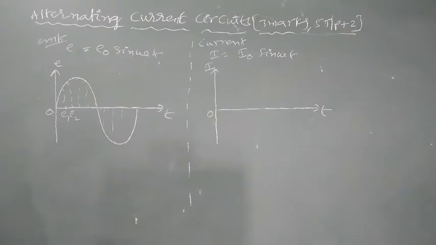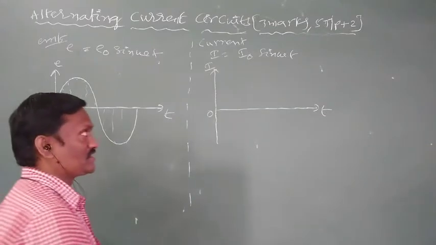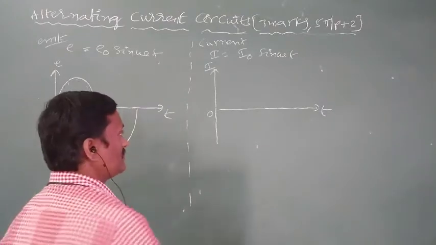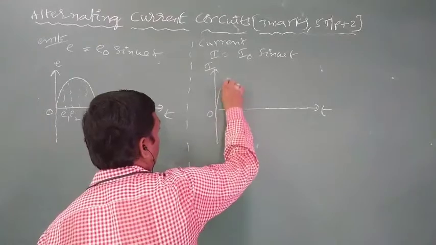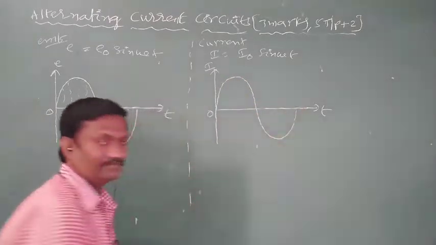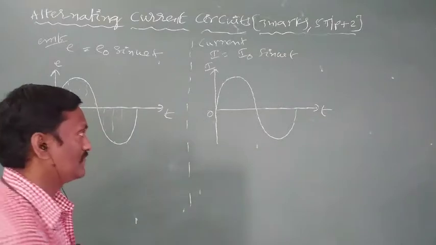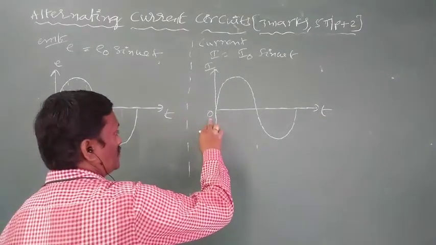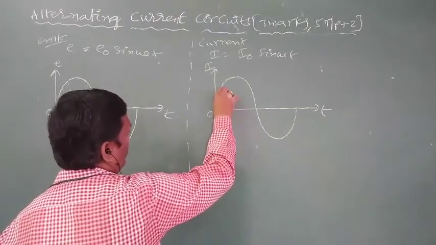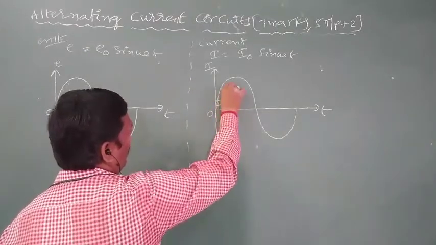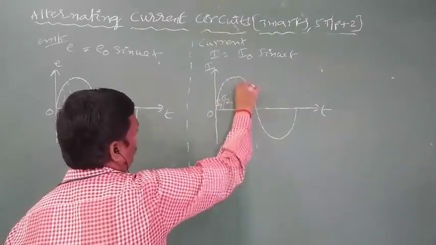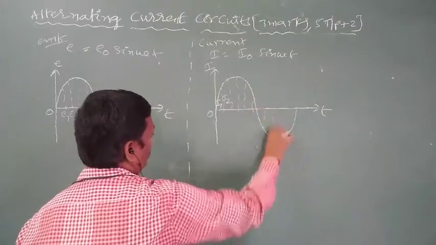So like that, what about alternating current? Alternating current is also sinusoidal in nature. It is also a sine curve. First half of the current is positive, next half of the current is negative. At starting time, instantaneous current is 0. At t1 seconds, current is I1. At t2 seconds, current is I2. At t3 seconds, t4 seconds, t5 seconds, like this.